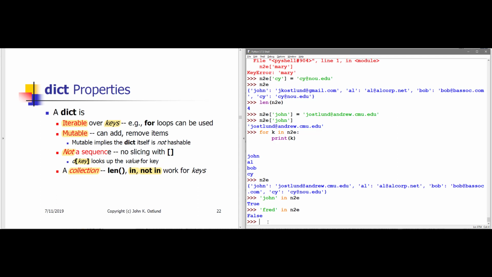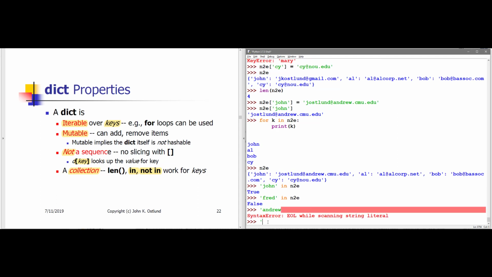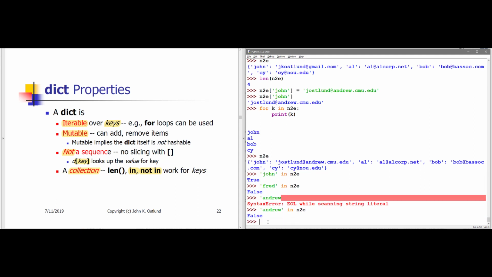If I look for Andrew in N to E, I get told false, because the only things that are being checked by in and not in are keys. We're not looking at the values or parts of the values within the dictionary.